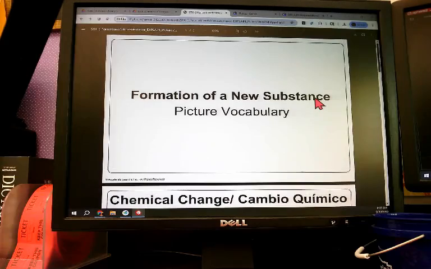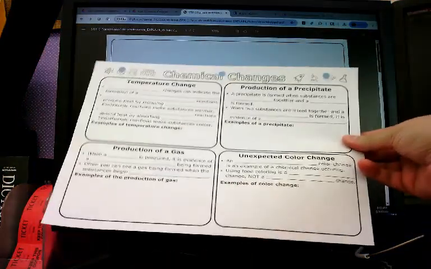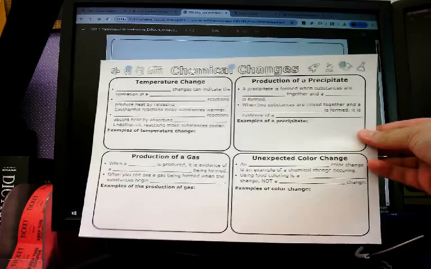I'm going to pause and I'm going to come back. And I need everyone to have this paper when I come back. Chemical changes notes.